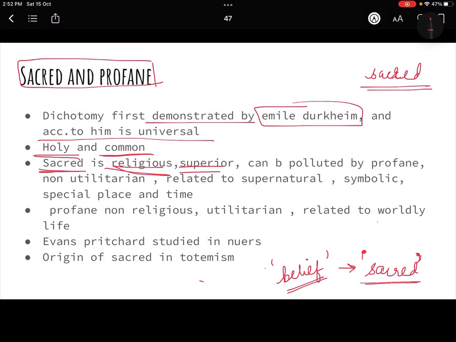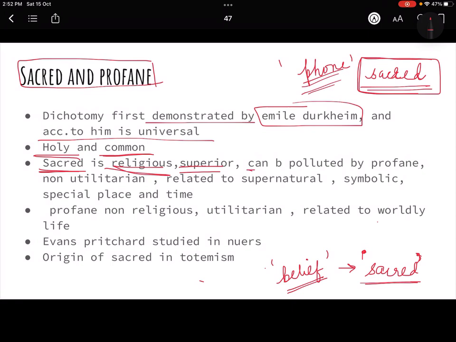And same चीज़ अगर मैं आपके मोबाइल फ़ोन की बात करूँ, even though that's expensive, but that's not something जो आप उसकी पूजा तो नहीं करते ना, that's not something you worship or respect. That is just a utilitarian thing that you are going to use and throw away after some time. But sacred में ऐसा नहीं होता. Even if it is an image of God you have had for 20 or 25 years, it is still going to hold the same relevance in your life. So I hope I'm making the points clear.